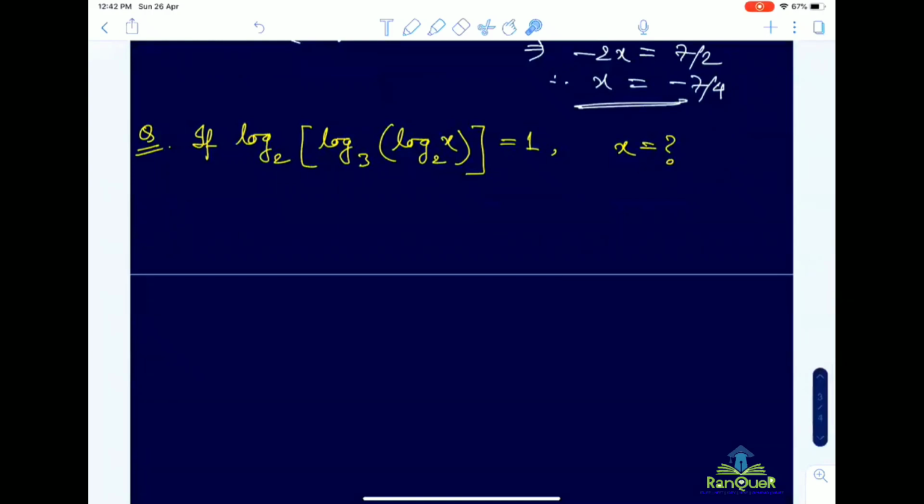So it is coming 2 to the power 3 to the power e. Which one? The last one. 2 to the power 3 to the power e. First one is log base 2 of e. This one is 2. Okay, sir. This is 2. This is also 2.